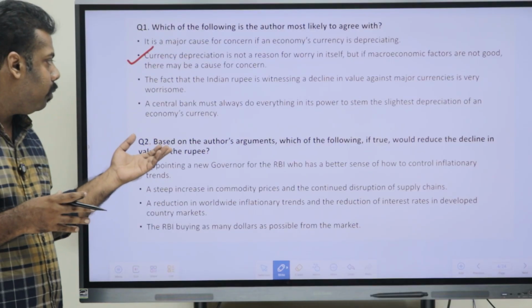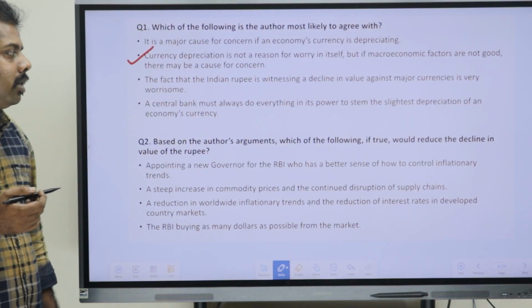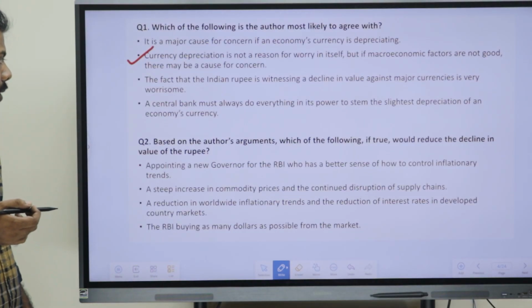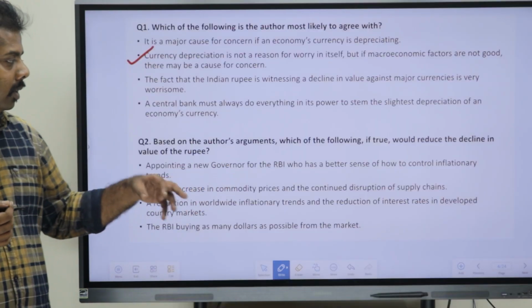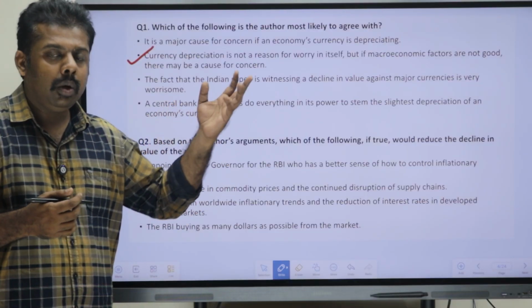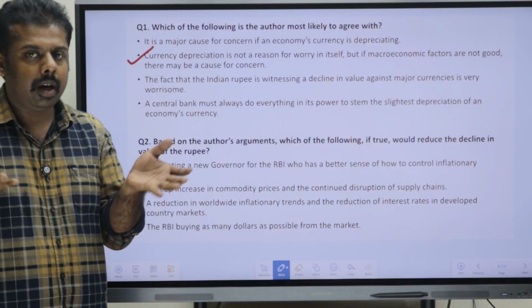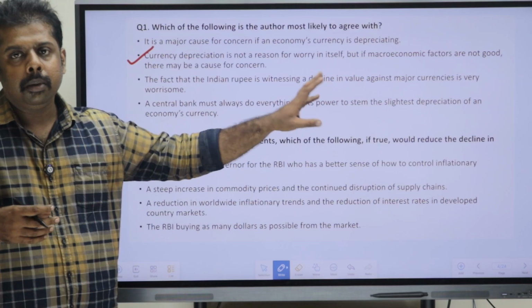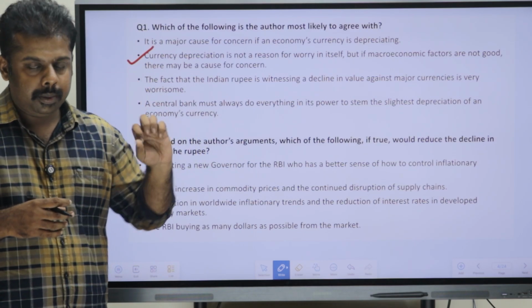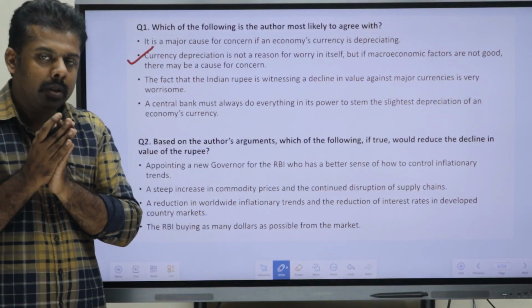If we go for the fourth option, central bank must always do everything in its power to stem the slightest depreciation of an economy's currency. The author hasn't said anything about that. He has said that they can do something, but he has also told that there are a few factors of concern. So obviously the fourth point can't be matched with the author's opinion. The best option is the second one. I hope you got the solution here.